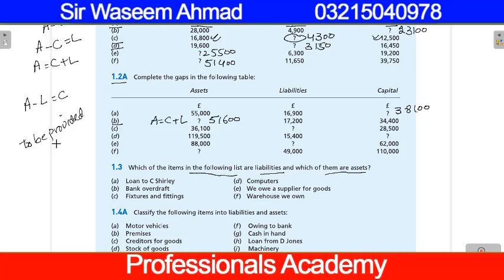It is not your income, it is your liability because you have to provide the services. And amount payable, we discussed two definitions of liabilities. One is the value of goods or services to be provided, and the second is amount payable. And in case of asset, it is the value of goods and services receivable or amount receivable.